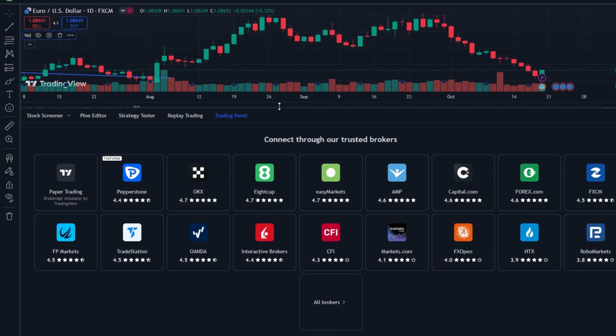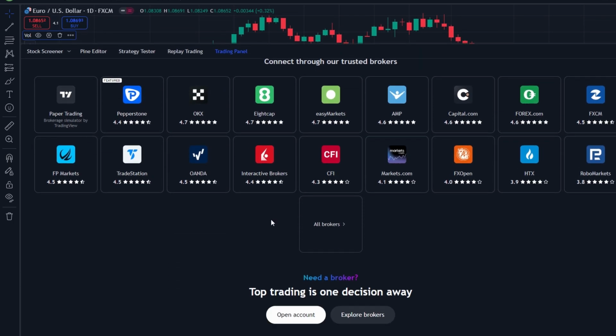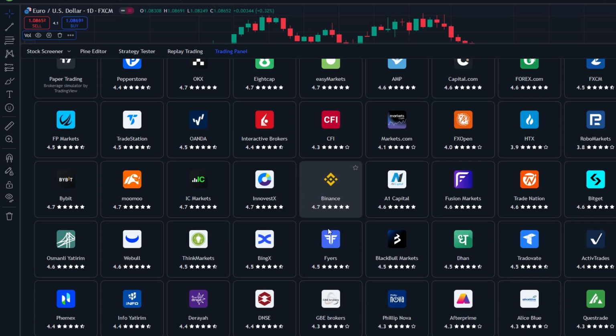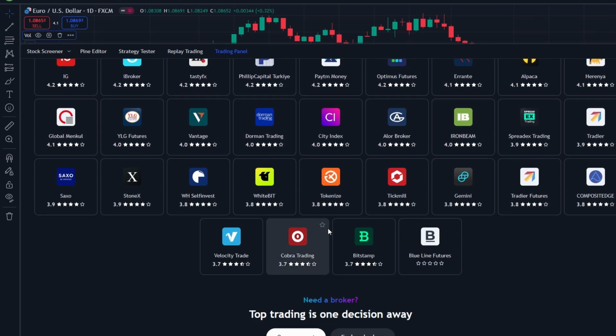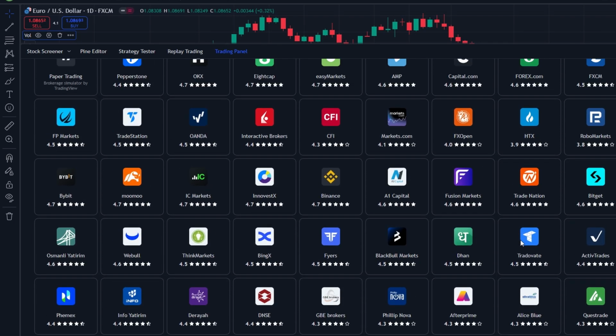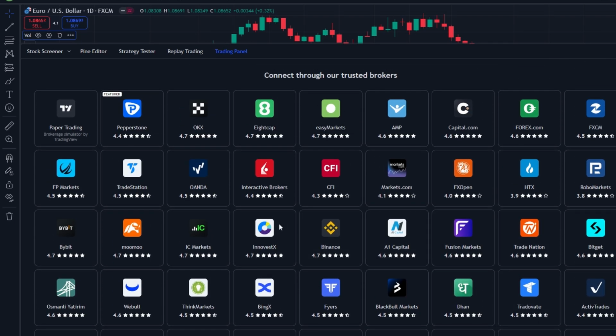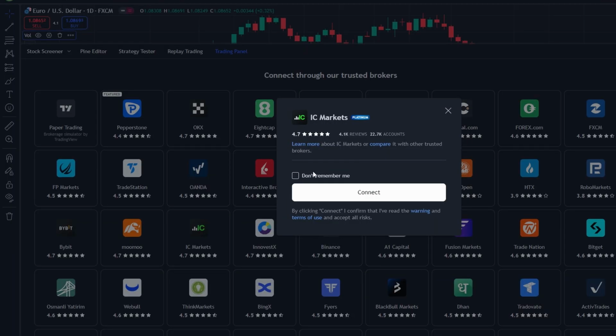You will see a list of supported brokers. If your broker is not listed, you can click on Explore Supported Brokers to see more options or find information about brokers in your region. Once you have found your broker, click on it and you will be directed to a page to connect.